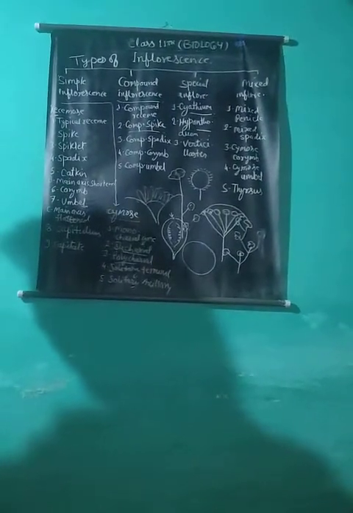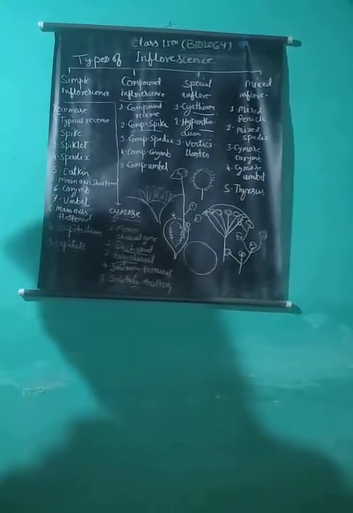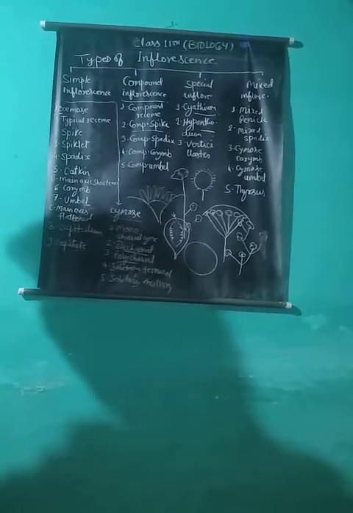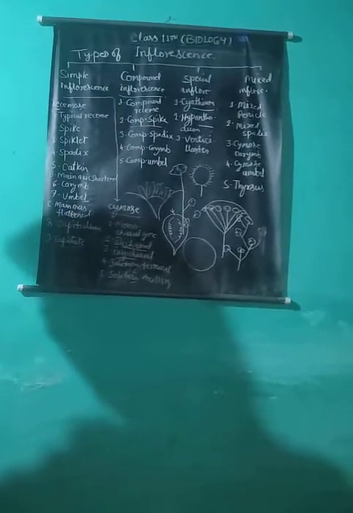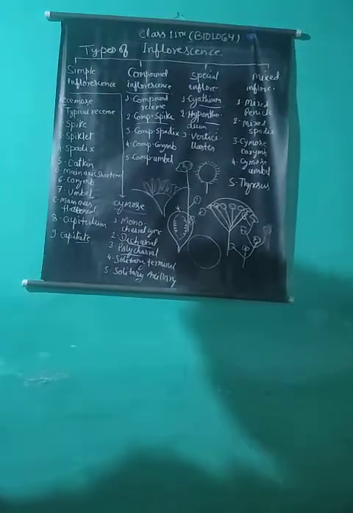Here the flowers are sessile, small, highly reduced and unisexual. Female flowers remain in the center and male flowers on the outer side. For example, banyan, peepal, ficus or anjeer.